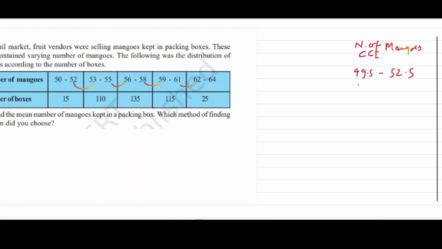Then 52.5 to 55.5, then 55.5 to 58.5, then 58.5 to 61.5, then 61.5 to 64.5.